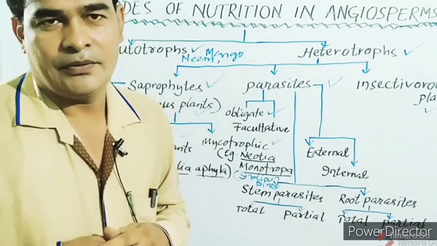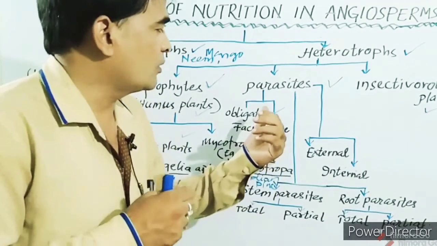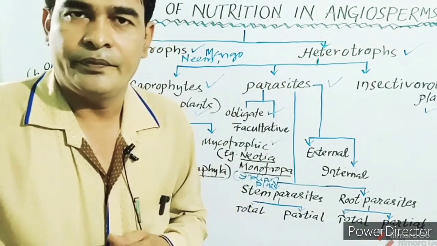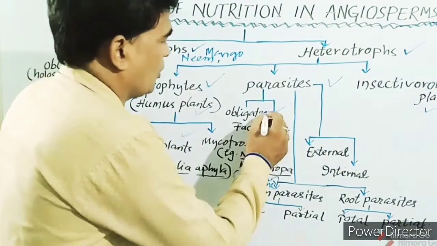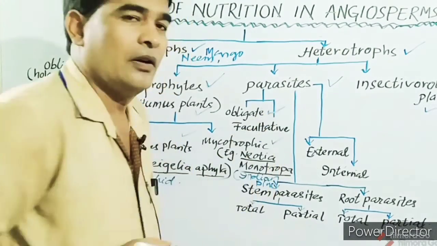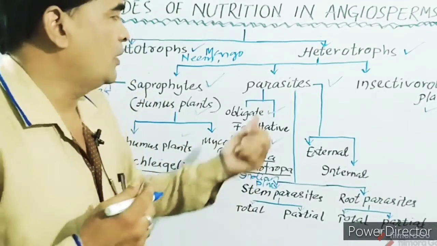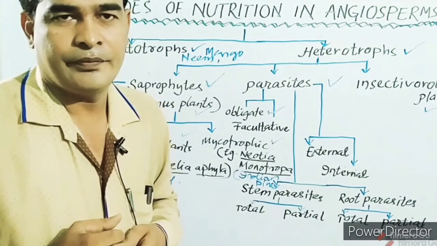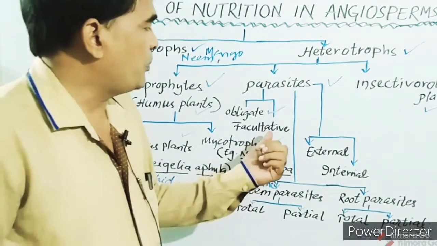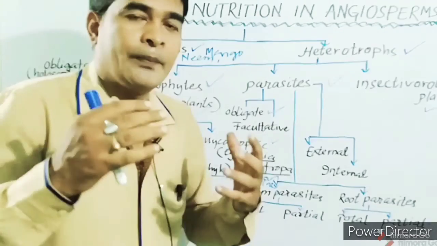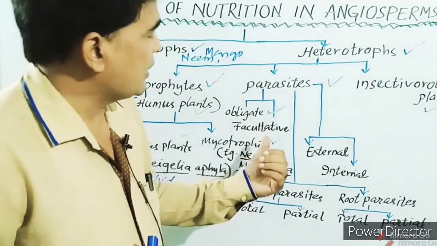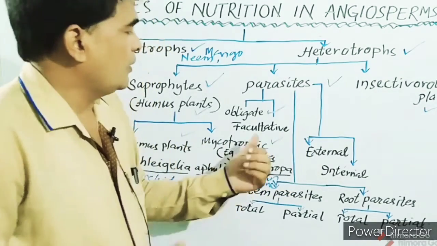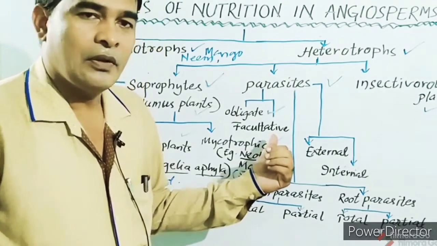Host means the organism from whose body the parasite derives its food. Obligate parasites cannot be separated from the host plant. Similarly, facultative parasites are different from obligate in the sense that they can be separated from their host.